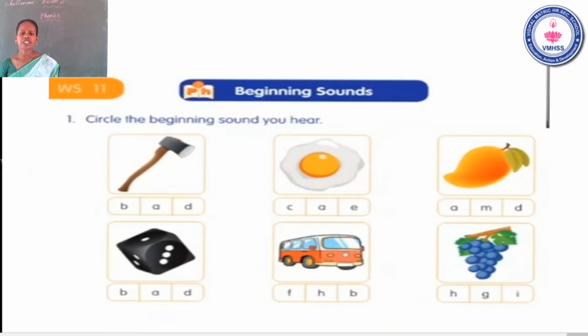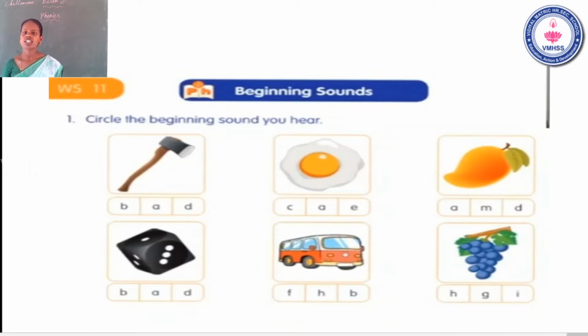Now go to the fourth one. What do you see in the fourth picture? Yes, this is dice. What is the beginning sound? Dice. D. So you have to circle the letter D. It's clear. Next one. What do you see in the fifth picture? Yes, this is bus. What is the beginning sound? B, bus. So you have to circle the letter B.